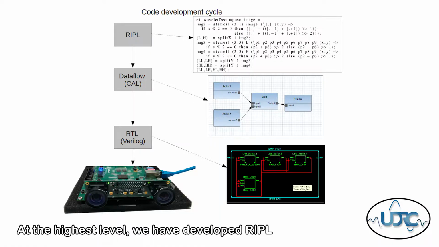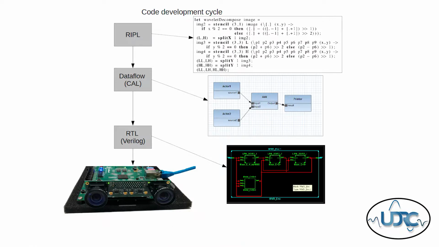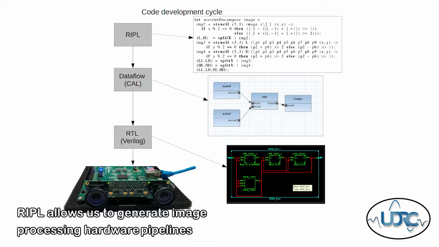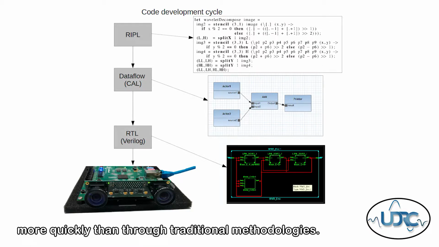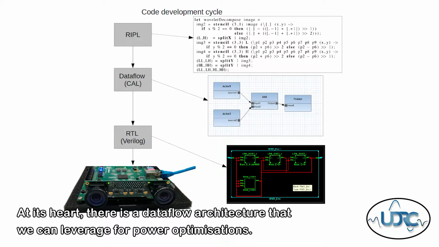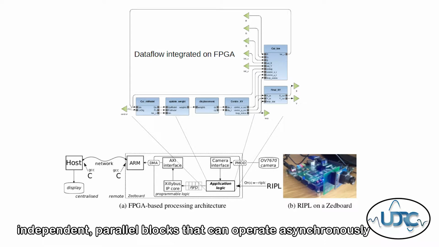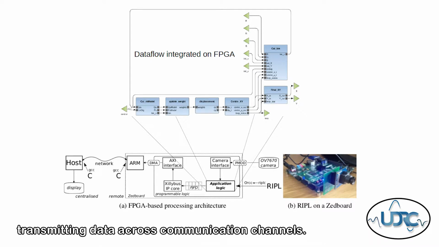At the highest level, we have developed Ripple, a language for designing image processing systems for FPGAs and multi-core architectures. Ripple allows us to generate image processing hardware pipelines more quickly than through traditional methodologies. At its heart, there's a data flow architecture that we can leverage for power optimizations. Data flow encapsulates computations in actors, independent parallel blocks that can operate asynchronously, transmitting data across communication channels.